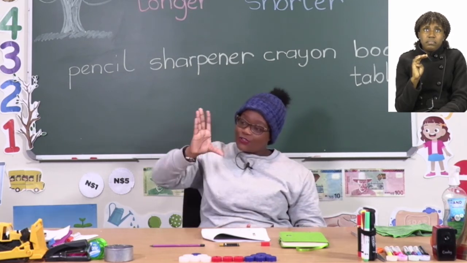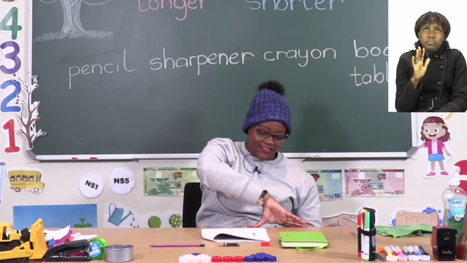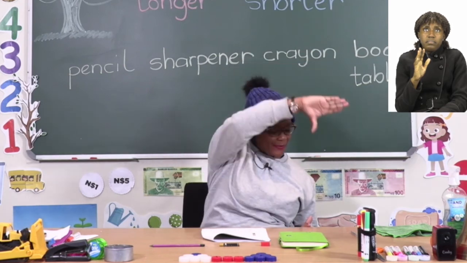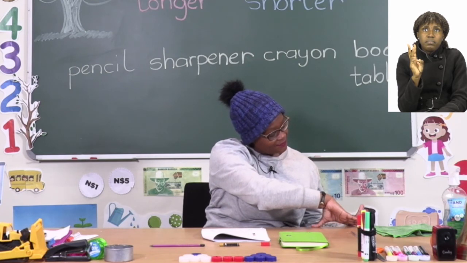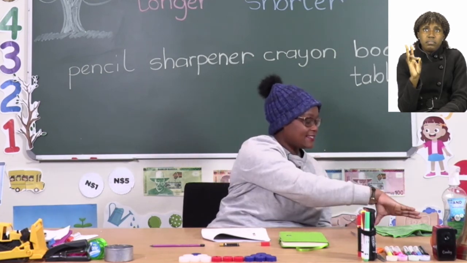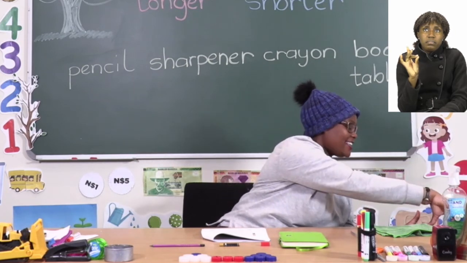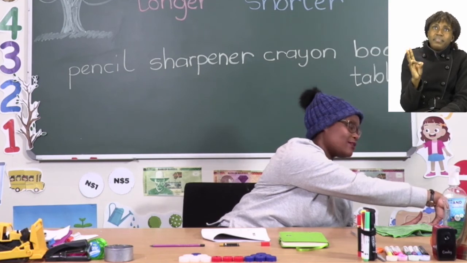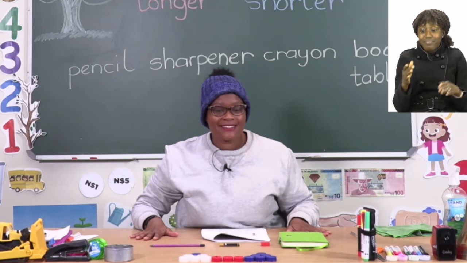I can also turn it so that it will be comfortable for me to measure. 5 hand spans. Let's keep going. 6 hand spans. 7 hand spans. And a bit, I'm going to say around 8 hand spans. So my table is 8 hand spans long.